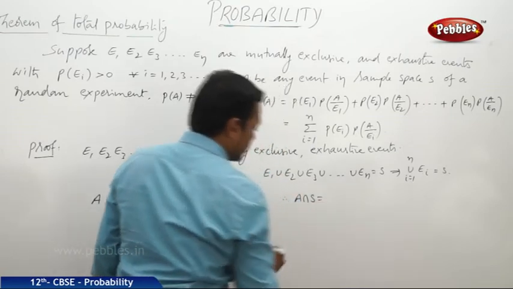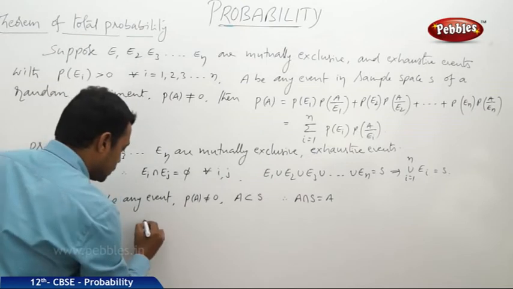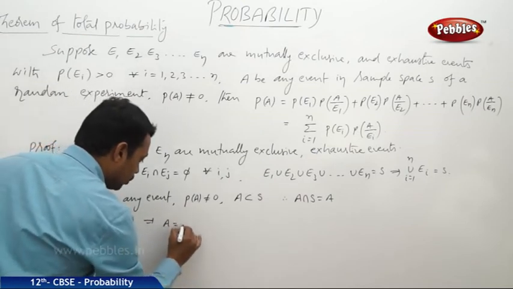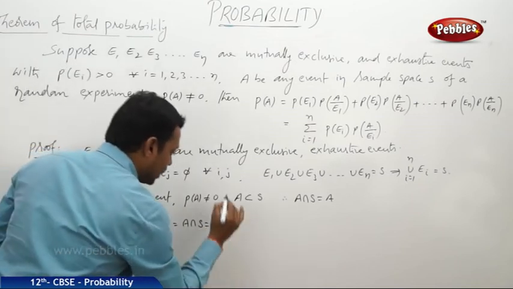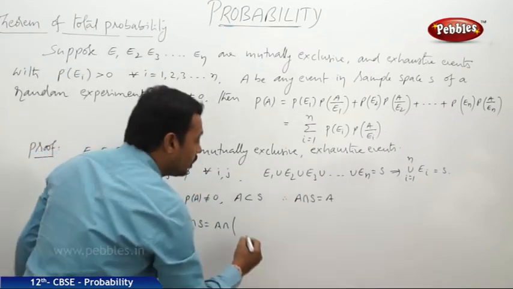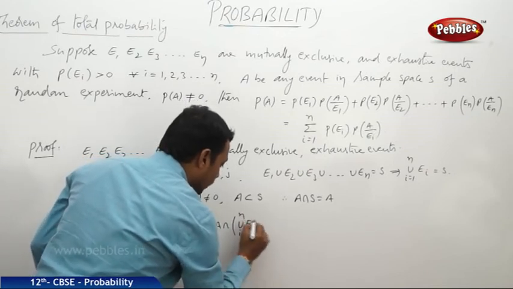A intersection S is always equal to A. This implies A is equal to A intersection S. But S is equal to what? Union of Ei, where i is equal to 1 to n.